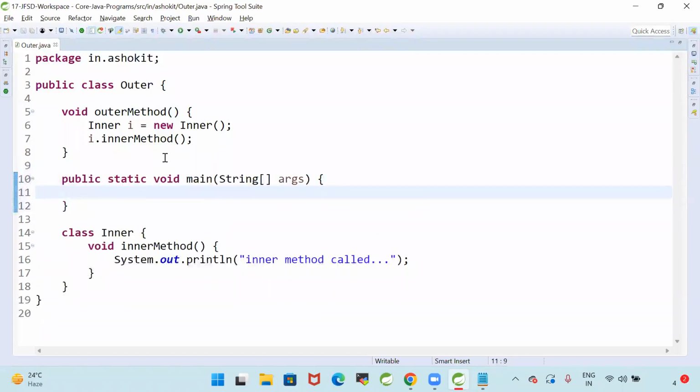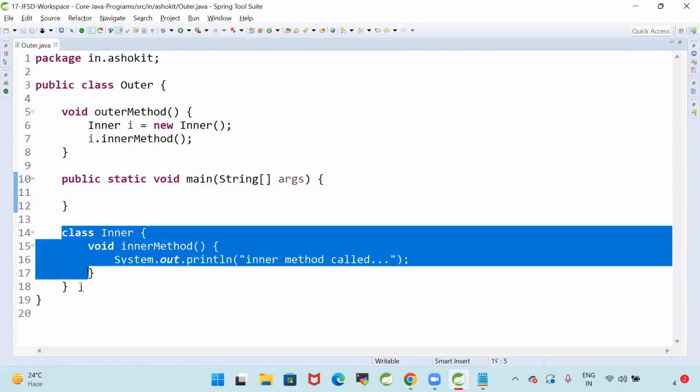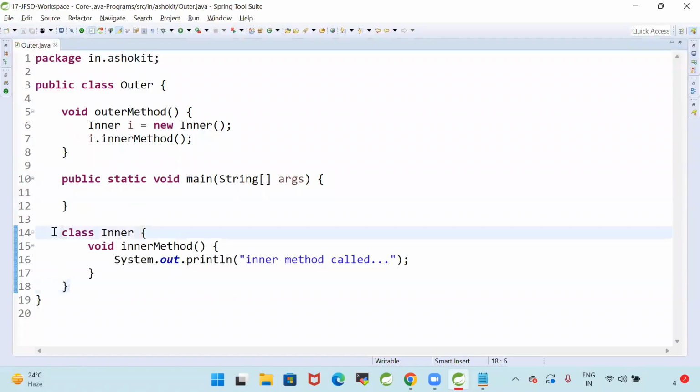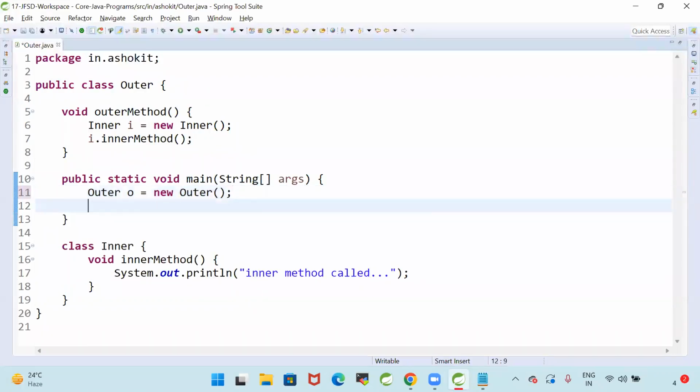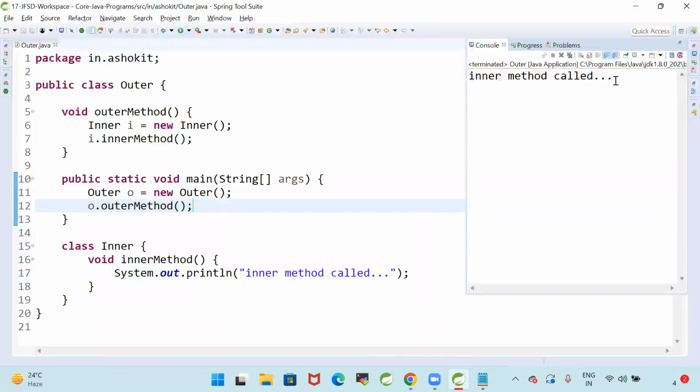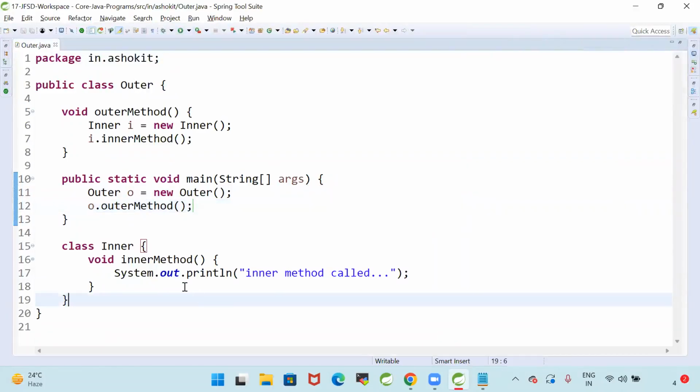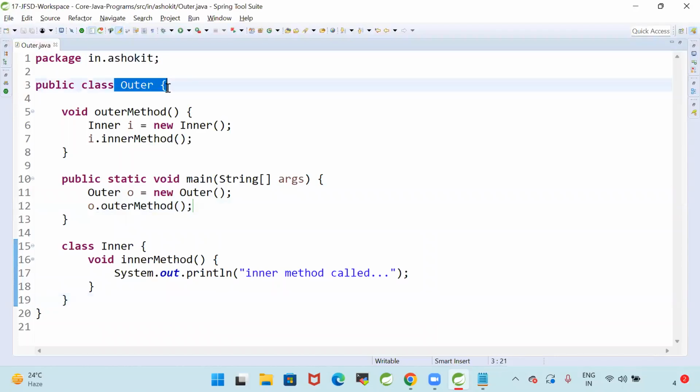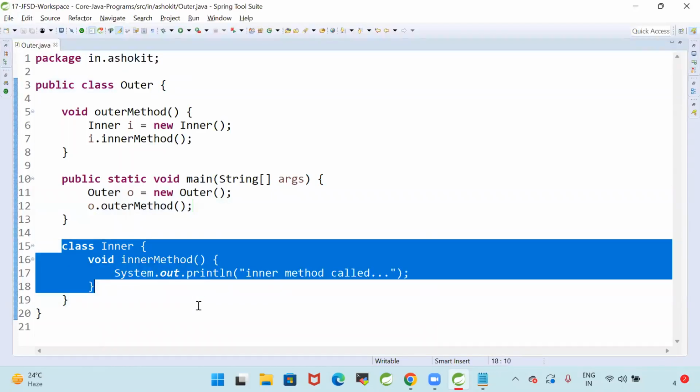This is for class hiding. I want to write one class with a few methods, and those methods should be available only to the outer class. Now let's create the object for Outer: Outer o = new Outer(), and o.outerMethod(). When I access the outer method, it internally calls the inner method. See here, class Outer is available and class Inner is available.